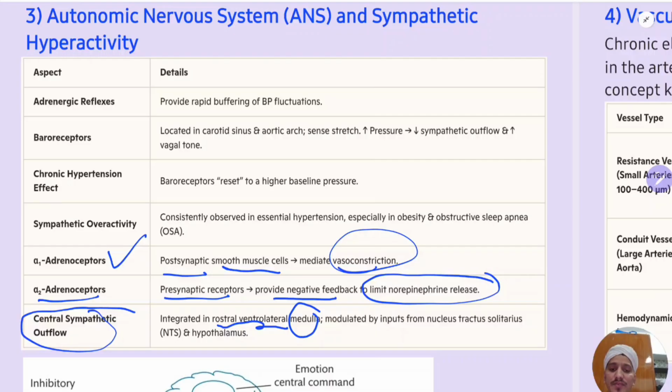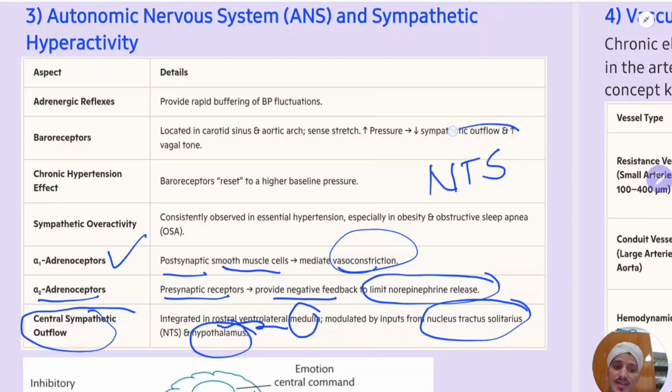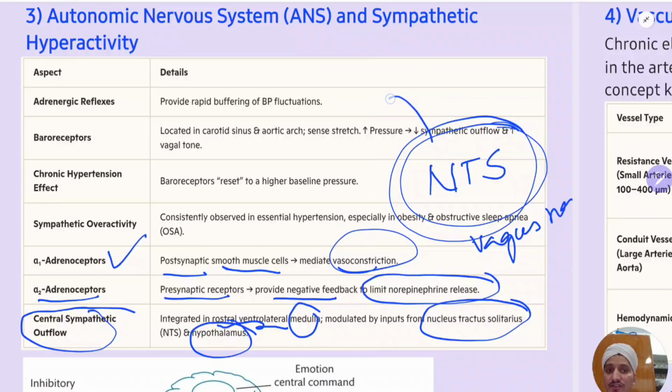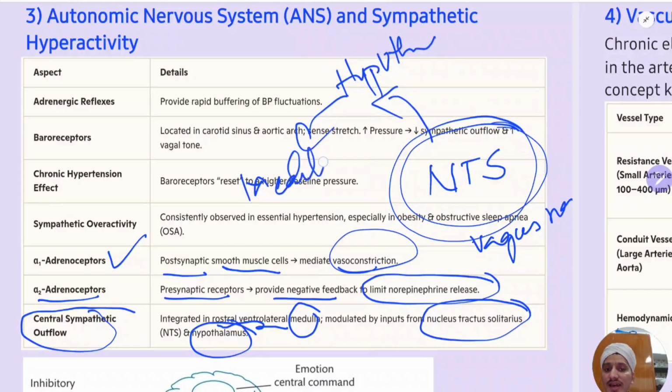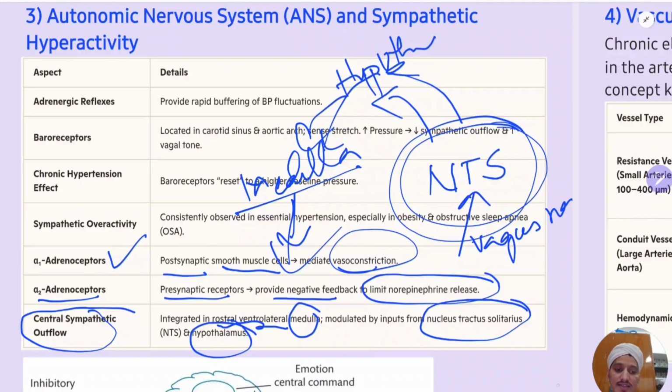Remember, it is situated in the medulla, and it is modulated by inputs from the nucleus tractus solitarius and the hypothalamus. Remember, this NTS is actually a nucleus of the vagus nerve. So the inputs come to the nucleus tractus solitarius, then go to the hypothalamus, and then to the medulla, and from there the inputs are processed and the BP is either increased or decreased. From the vagus nerve to the NTS, from the NTS to the hypothalamus, then from the hypothalamus to the medulla, and from the medulla to the efferents, like this.